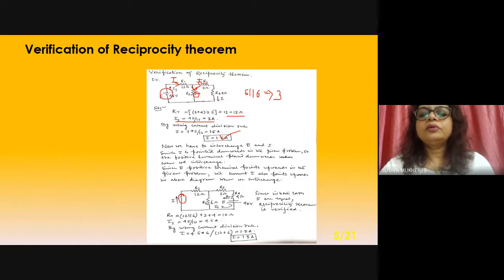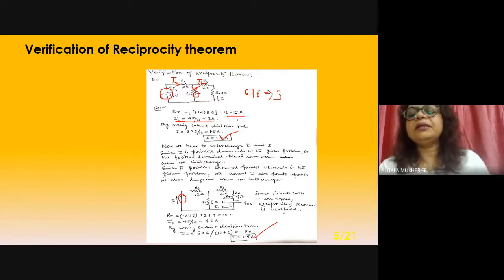So this is the 1.5 ampere. Here is also 1.5 ampere. So the reciprocity theorem is applicable here and it is proved in this circuit.